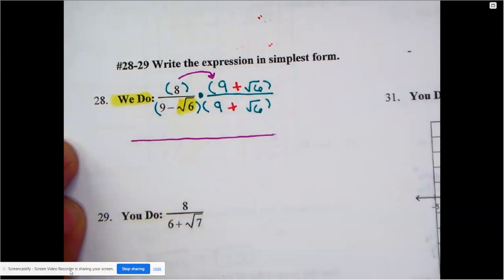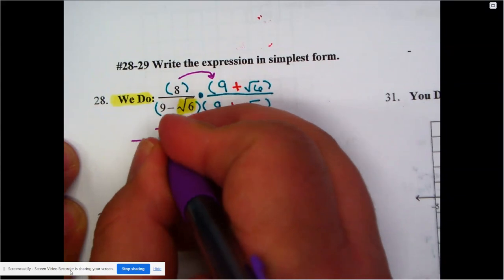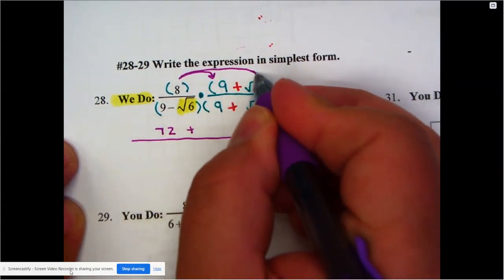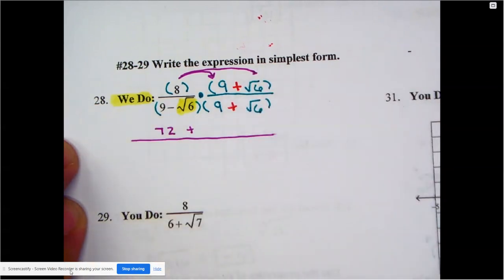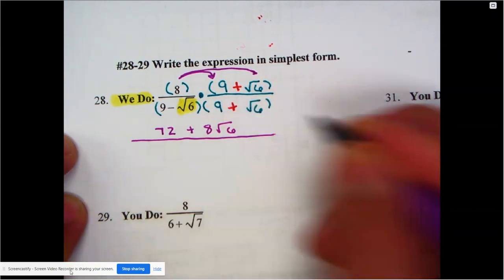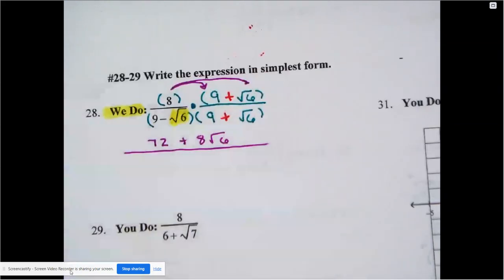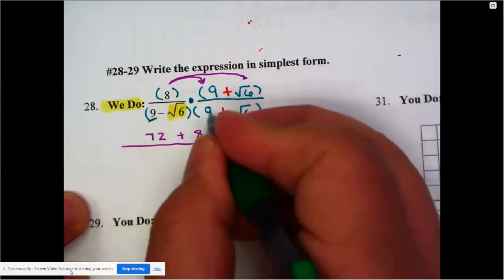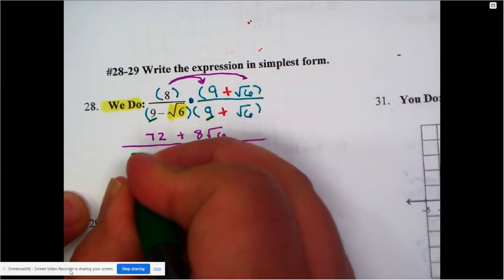8 times 9 is 72. Plus sign. And then 8 times radical 6. Remember, you can't actually multiply an outside number with an inside number. So then I end up with 8 radical 6. Now at the bottom, remember, this is where we officially multiply 4 times. So the first one, 9 times 9, 81.